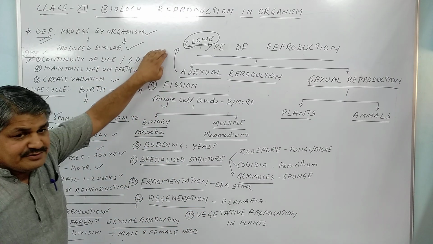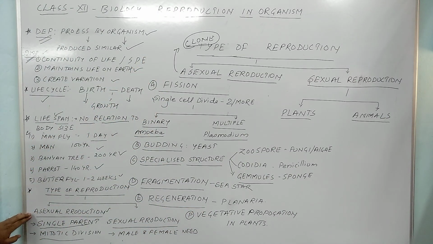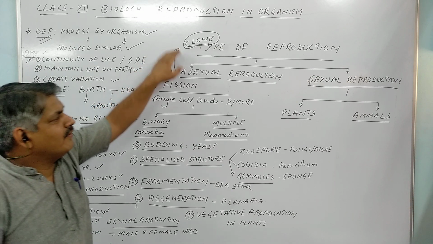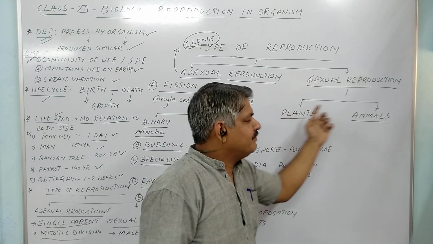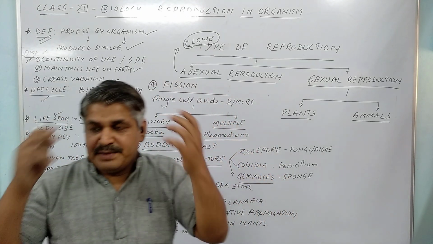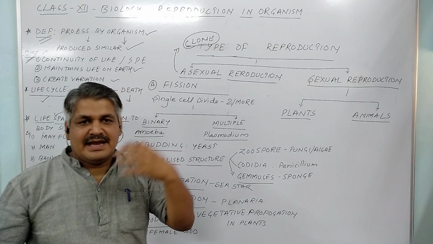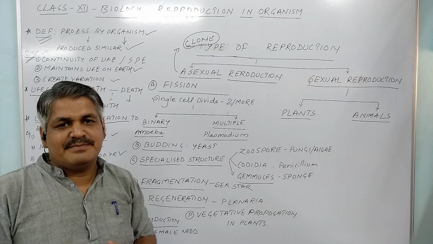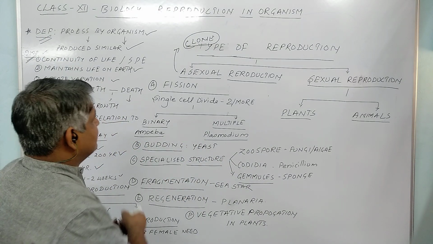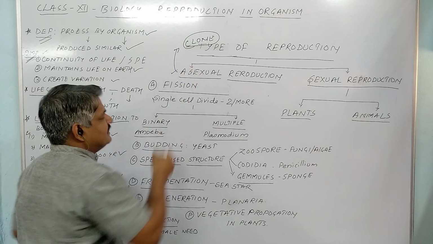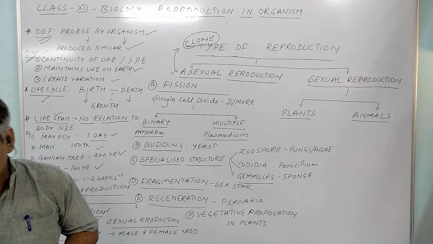So a clone is produced by means of asexual reproduction. A clone can be produced only by asexual reproduction, because sexual reproduction needs two parents, male and female, so a combination of the gametes takes place. That's why it leads to variation. Now, there are a few examples of asexual reproduction.